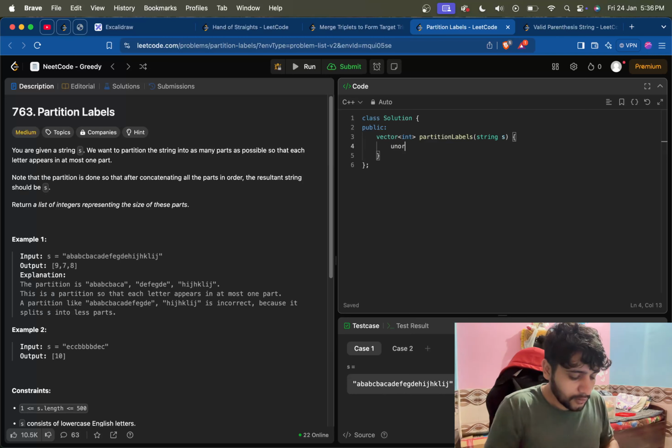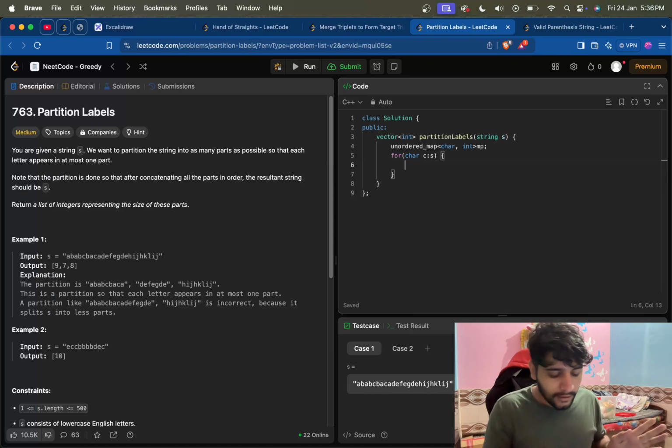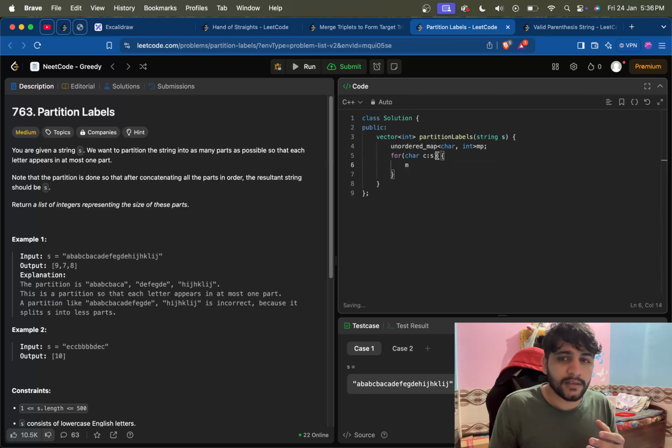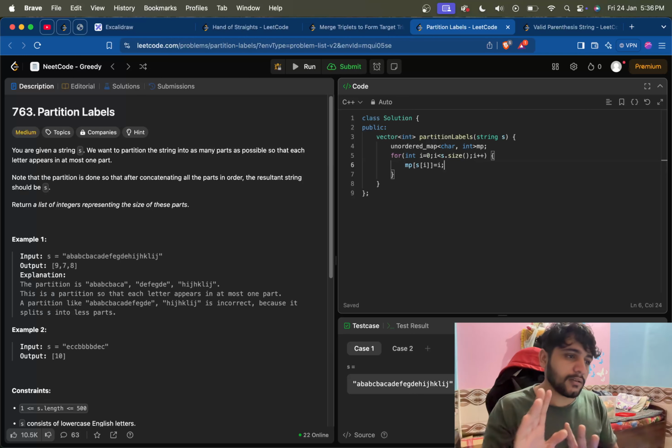We'll take an unordered map from character to int, let's call it MP. For i from 0 while i is less than s dot size, i plus plus, MP of s[i] is equal to i. That will save the last occurrence of any character in the string.